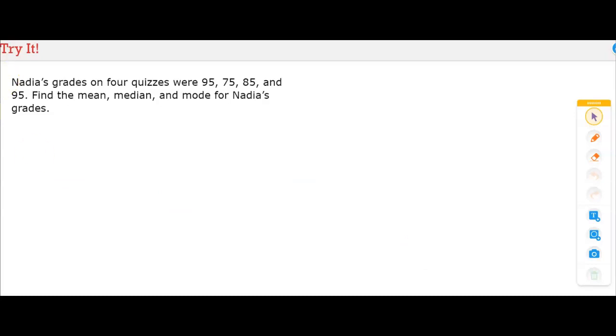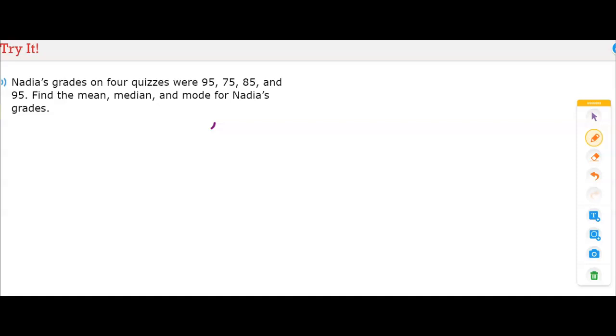Nadia's grades on 4 quizzes were 95, 75, 85, and 95. Find the mean, median, and mode for Nadia's grades. First, it asks for the mean. The mean is adding all of the data values. Again, I'm going to use a calculator for time.